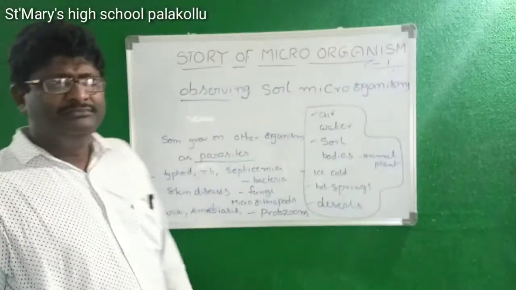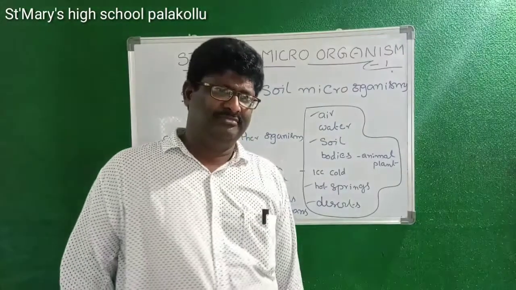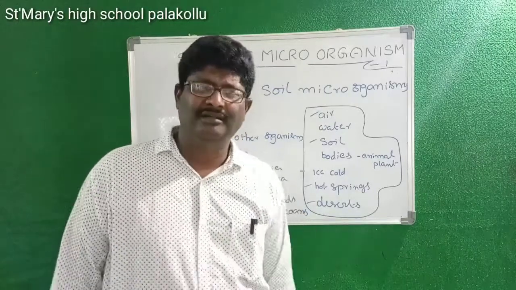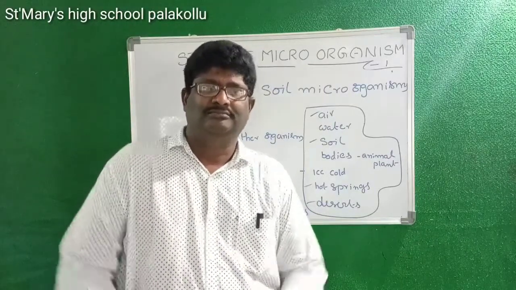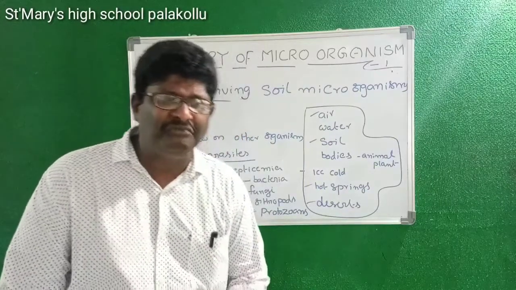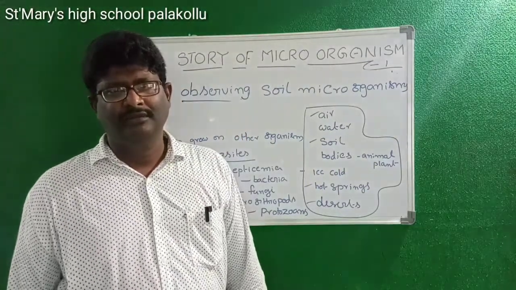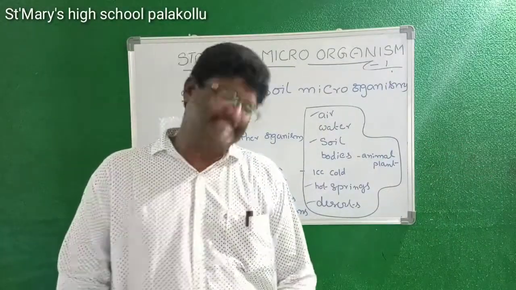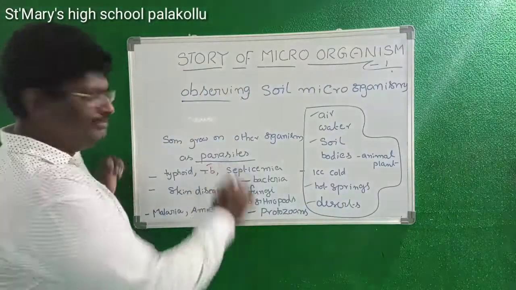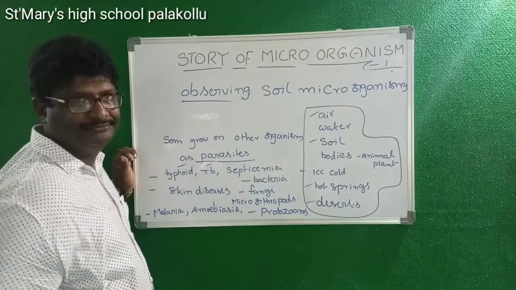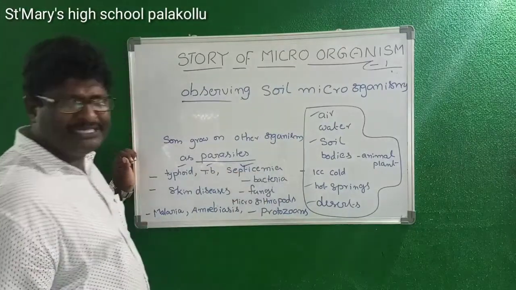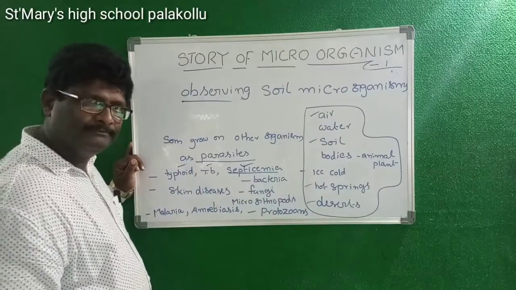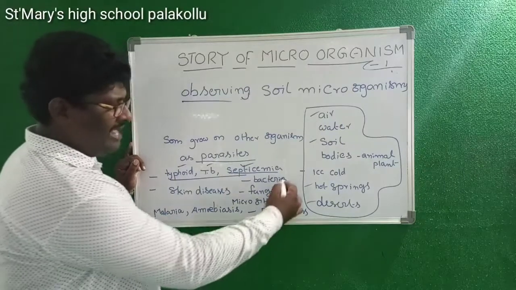Here, even though there are some uses with the help of microorganisms, there are also some harmful effects with the help of microorganisms. Some diseases are caused by microorganisms. What are they? For example, TB, meaning tuberculosis, typhoid, and septicemia. Septicemia means blood poison. These three diseases are caused by bacteria.